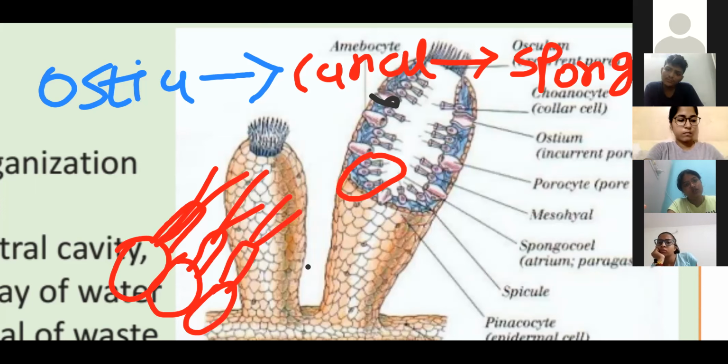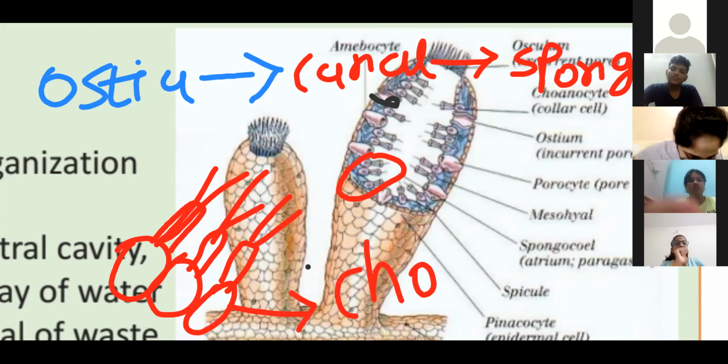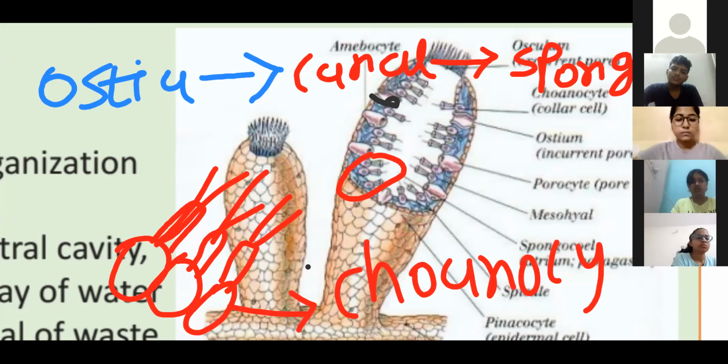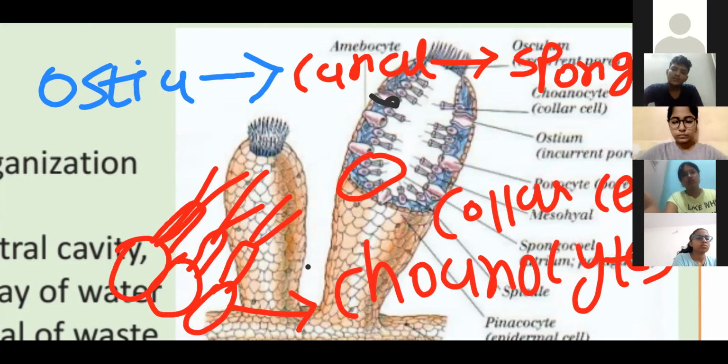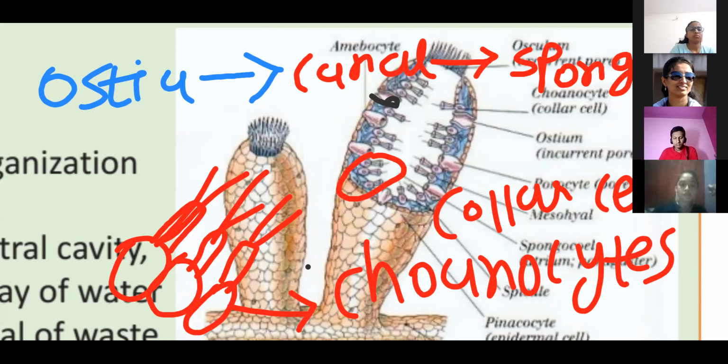Can you make out this type of cells? These cells are known as choanocytes, or commonly called collar cells. Remember.